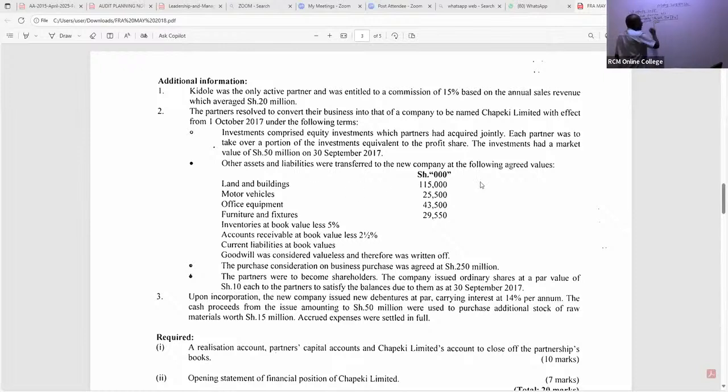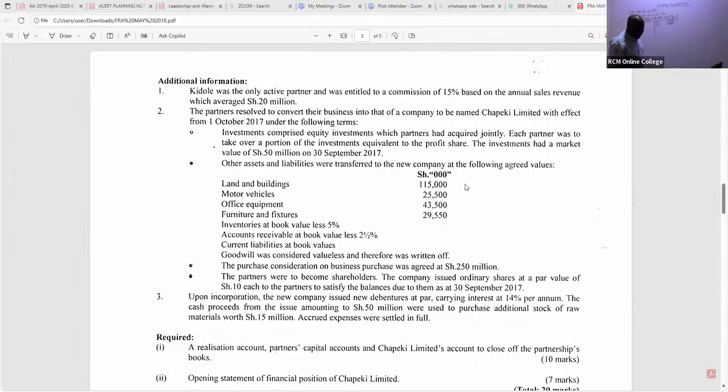These are other assets and liabilities which were transferred to the new company. Then we have the motor vehicle at fair value, not net book value, because now we are in the company's premises, the one that is taking them. So the motor vehicle is 25,500.